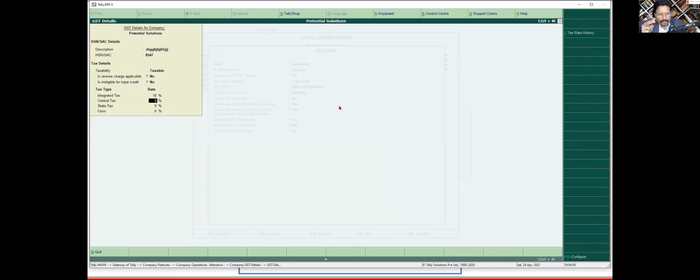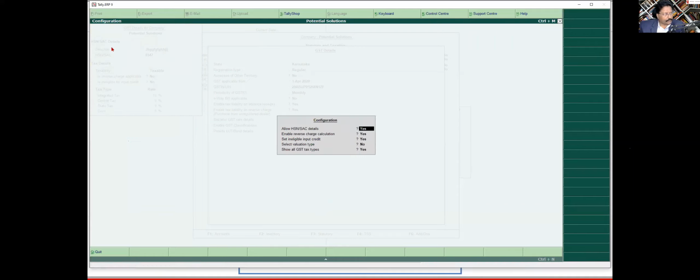Secret number two is this: if what you want, for example my description, my HSN and my breakup of tax, is not showing, how am I going to see this? Use your secret number two, that is your F12 configuration. So press F12 configuration. Now you are able to see this.